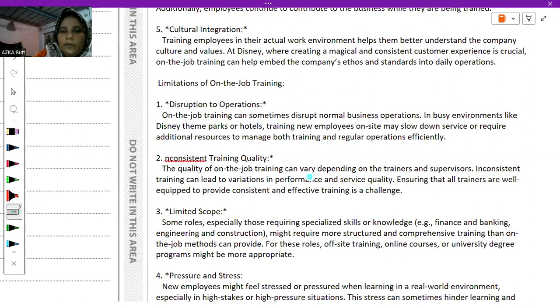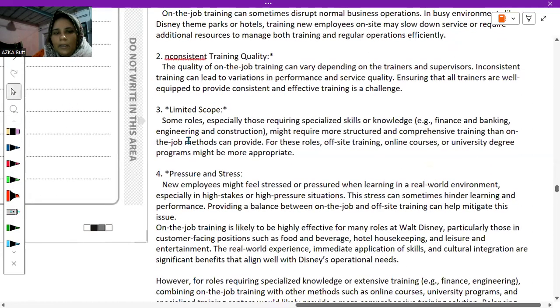The second one would be non-consistent training quality. The quality of the on-the-job training can vary depending on the trainers and supervisors. Inconsistent training can lead to variations in performance and service quality. Ensuring that all trainers are well equipped to provide consistent and effective training is a challenge. Third one would be, again, you have to write only two, but I have written maximum points.